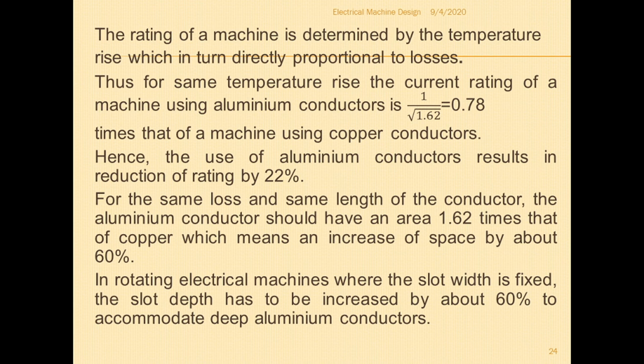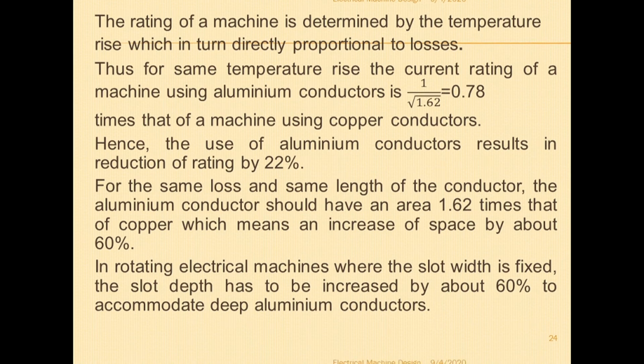So for the same rating, or the same space, if I use copper as the material, then if I use aluminum as the material, I need to increase the depth of the slot by 60% to accommodate the aluminum conductors. Okay.